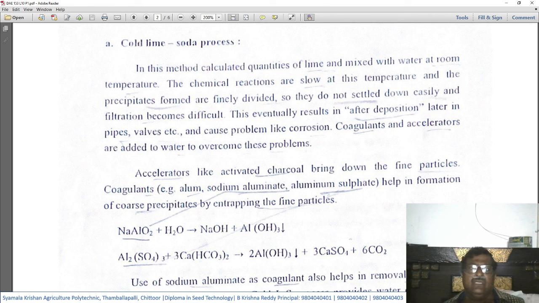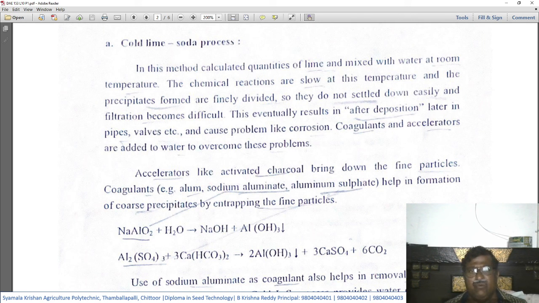So in this method, the lime and soda will be mixed with water at room temperature. That is, no heating will take place. Here the chemical reactions are very slow because the mixture is allowed to react at room temperature, and the precipitates formed are finely divided.